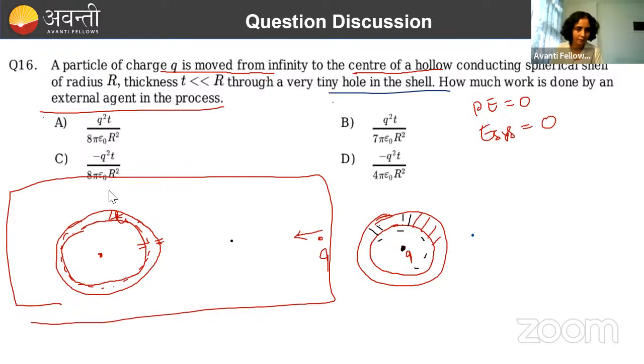I have very beautifully discussed electrostatics in the first or second class. So here, negative charge will come to this surface and positive charge will come to this surface. Because of this charge separation, this charge q will have certain potential energy, because of this charge configuration, there will be a certain potential at the center.